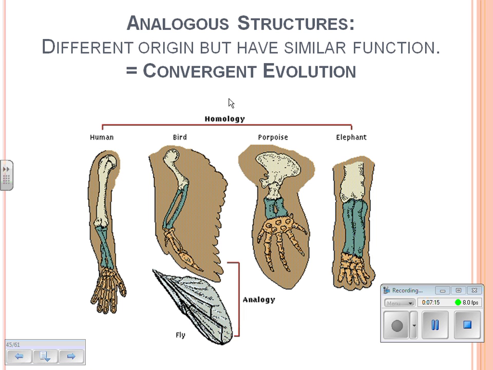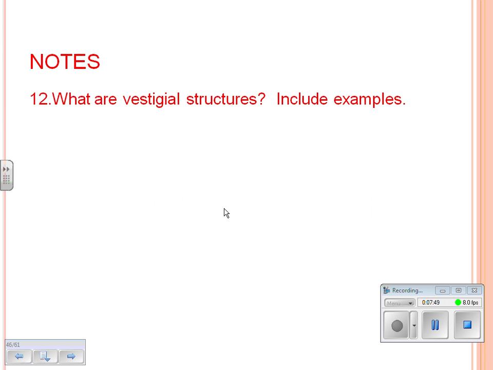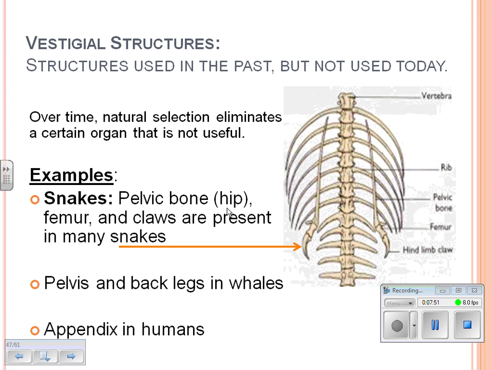So what's an analogous structure? Analogous just means different origin, similar function. For instance, human, bird, turtle, elephant. Different form. They use the same function to move. Right? These are different forms, but they all use them to move. So analogous structures like an arm and a leg, same function, but they evolved differently. That's also called convergent evolution. They evolved to have a similar form, but their structures are a little different.